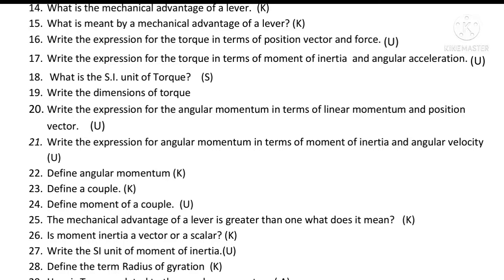Define angular momentum. Angular momentum may be defined as the product of the linear momentum of the body and the perpendicular distance about the axis of rotation. Next question: define couple. Two equal and opposite forces acting on a single body along different lines of action. Define moment of couple. The product of either force of a couple and the perpendicular distance between them.